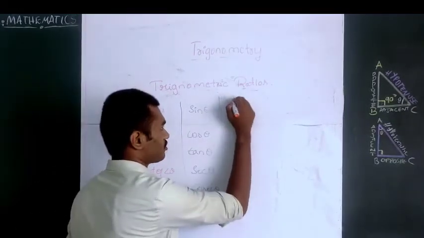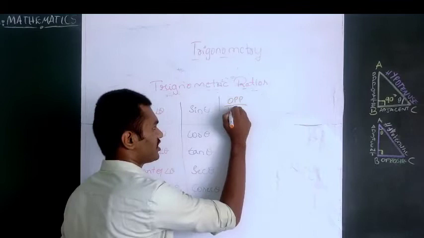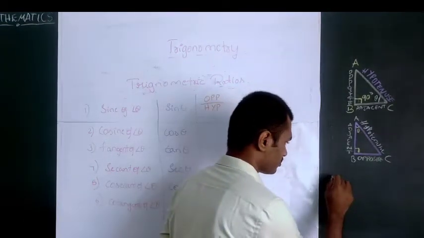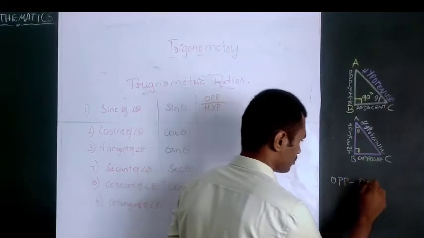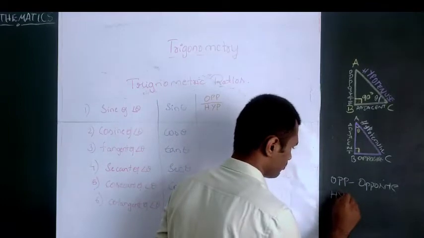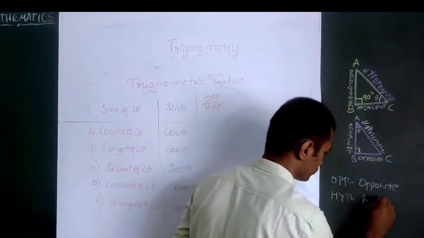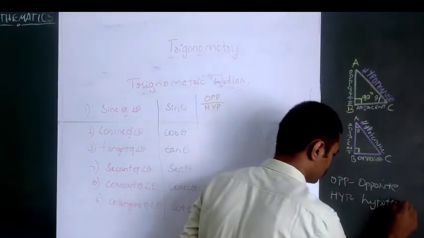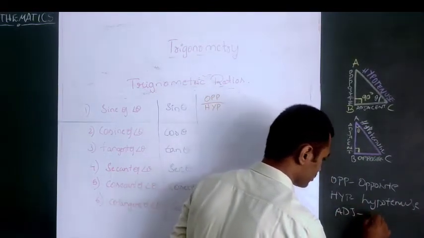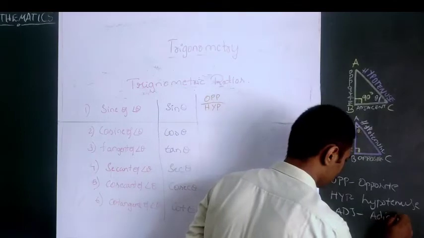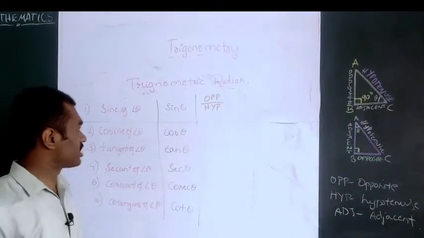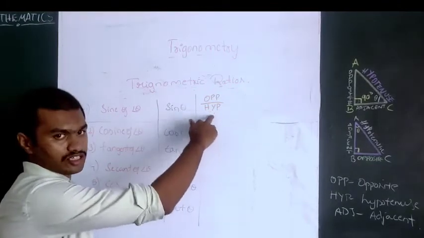For opposite I will write OPP, for hypotenuse I will write HYP. You need to remember that. So OPP means opposite, HYP means hypotenuse, and ADJ means adjacent.